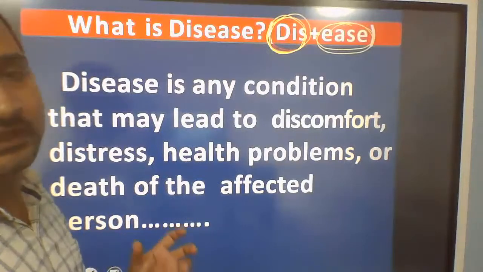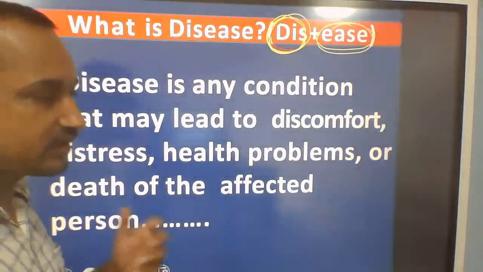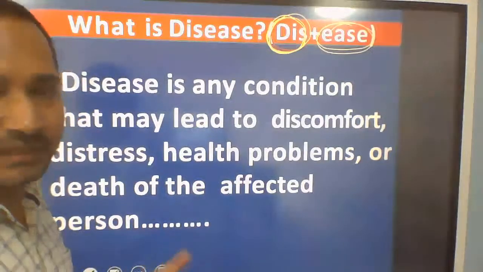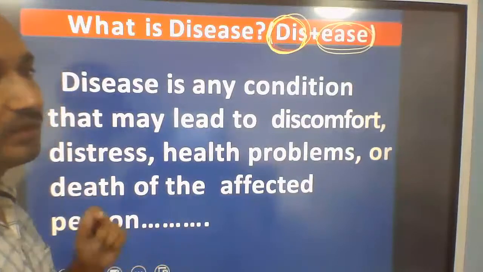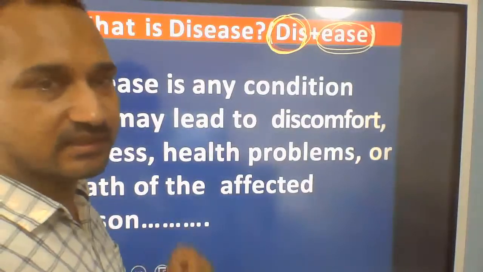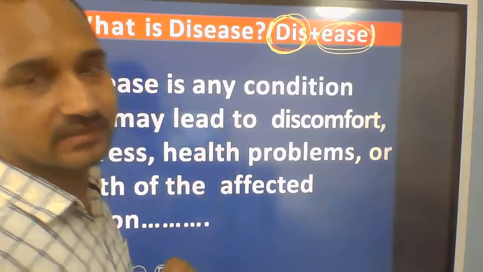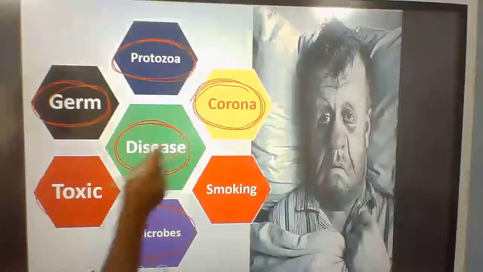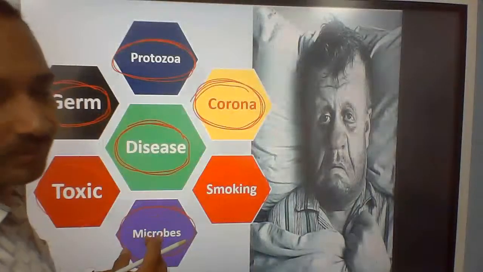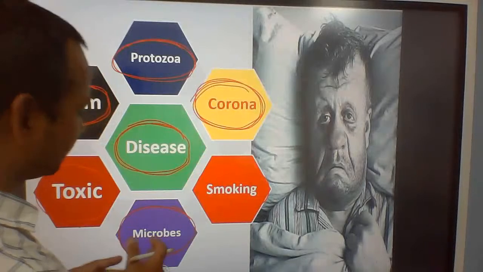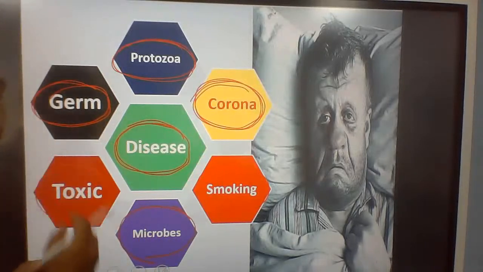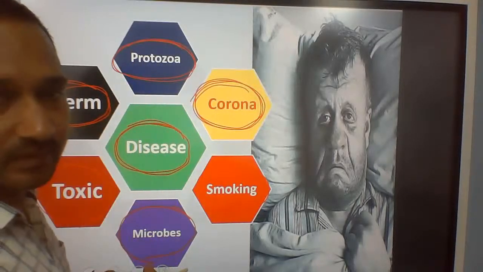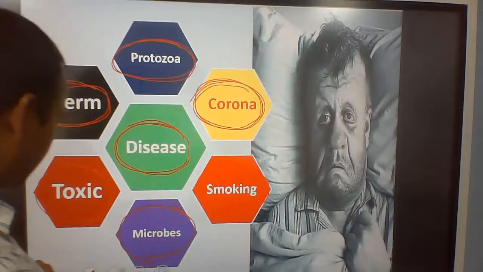Whenever we are not feeling at ease, suppose we are eating food and not feeling easy, or we are working or studying and not feeling easy, in that situation we can say we are suffering from some disease. That disease may be because of corona, smoking, microbes, toxic substances, germs, or protozoa.